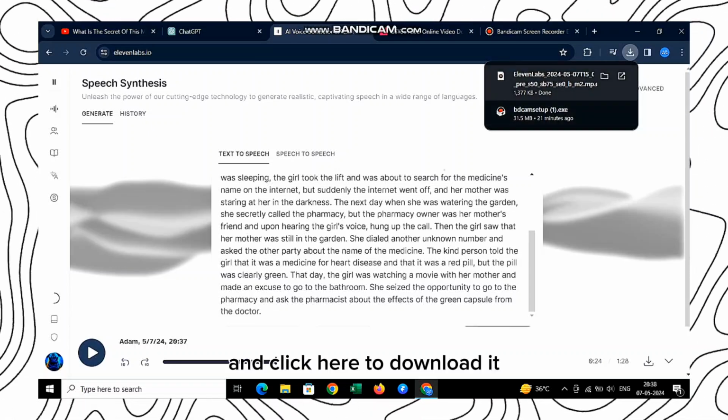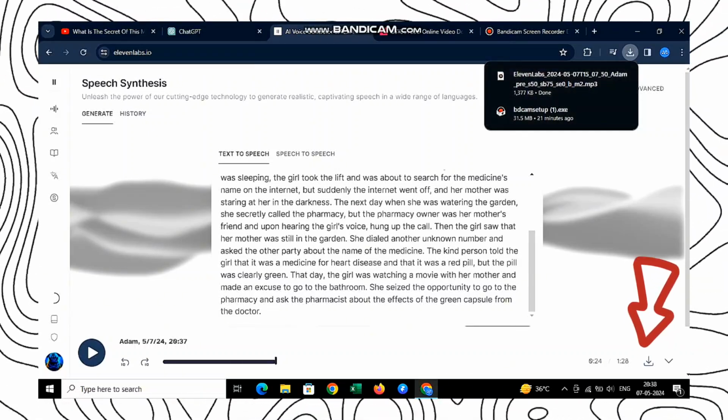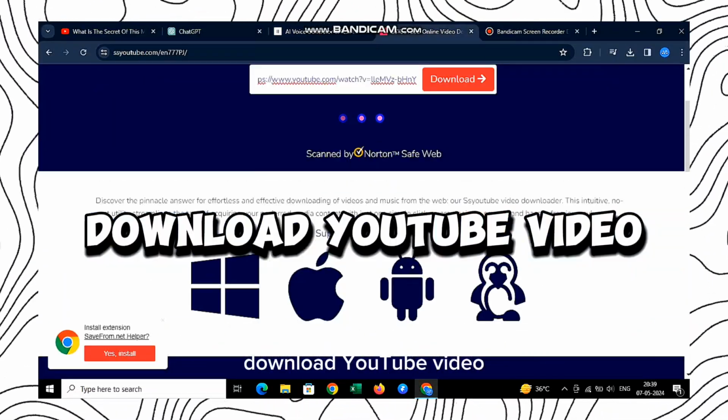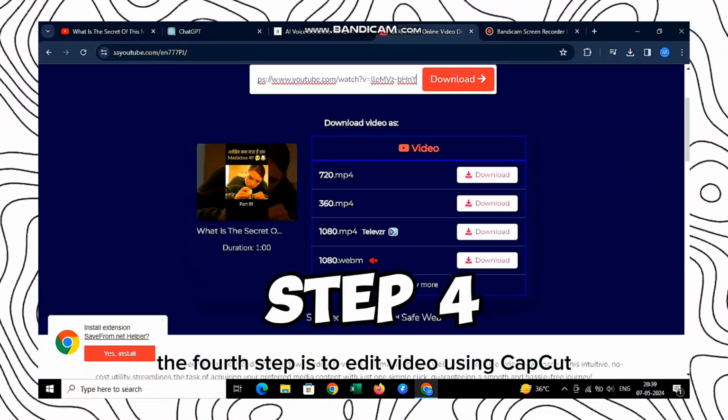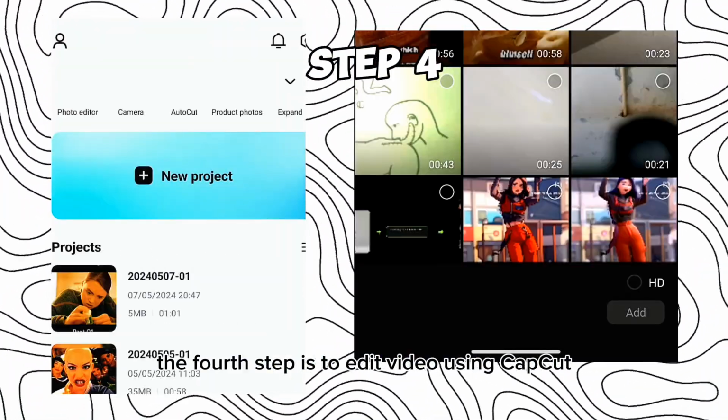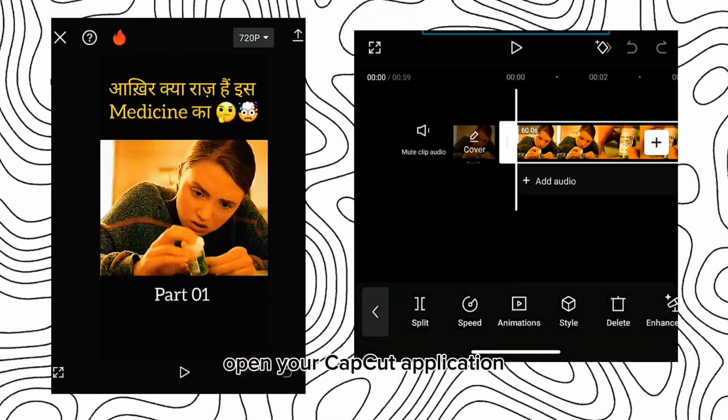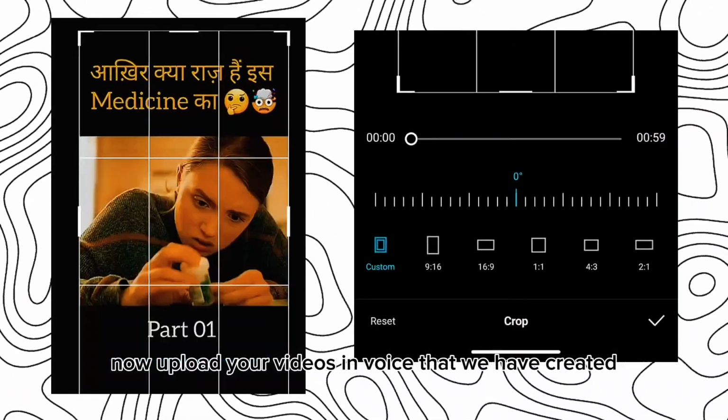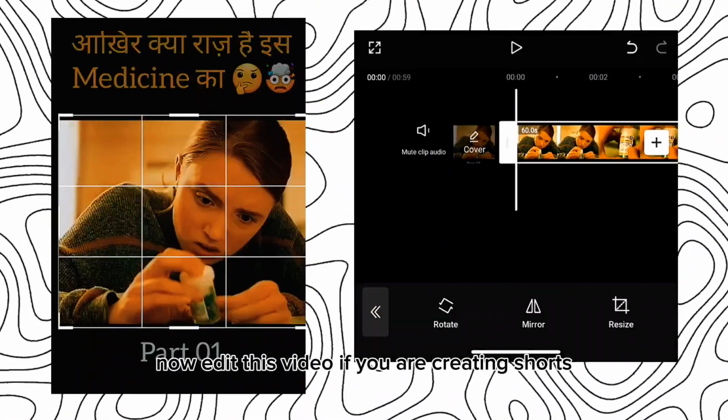And click here to download it. Download YouTube video. The fourth step is to edit video using CapCut. Open your CapCut application, now upload your videos and voice that we have created. Now edit this video if you are creating shorts.